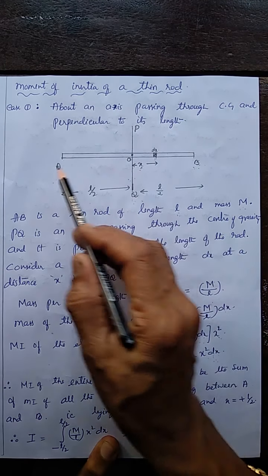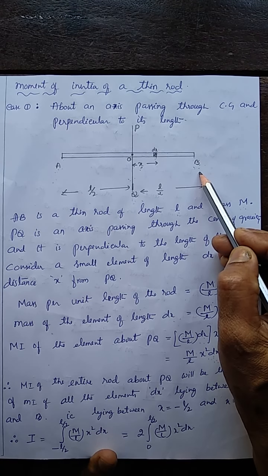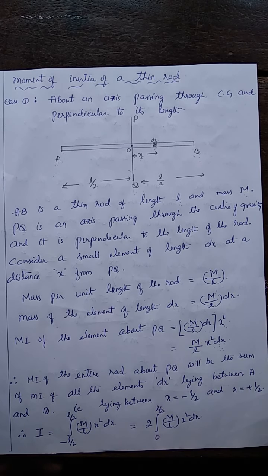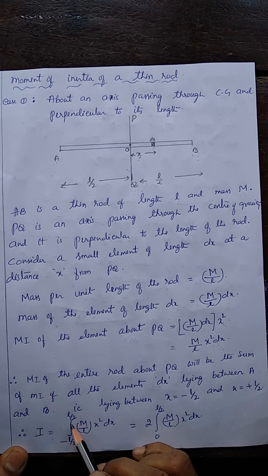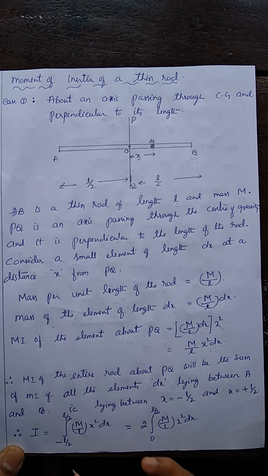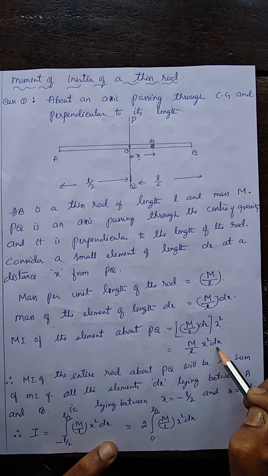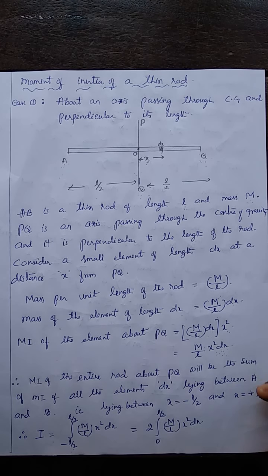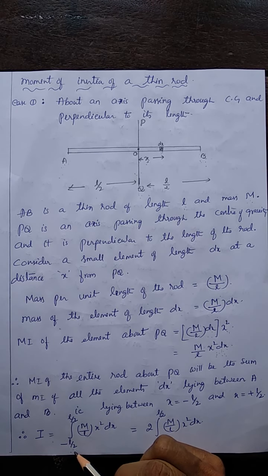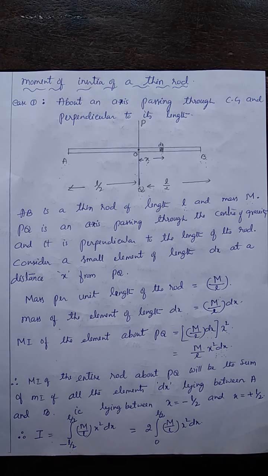So x is varying between minus L by 2 to plus L by 2. The total moment of inertia is equal to the integration of this value between the limits minus L by 2 to plus L by 2. Integrating means summing up, finding the total.